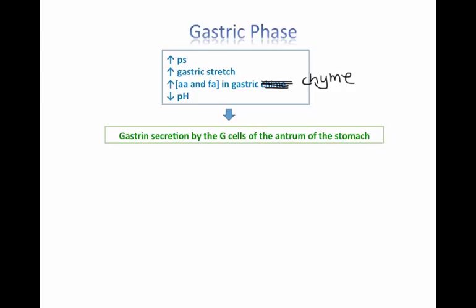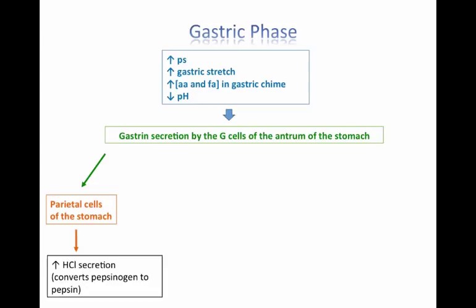So all of these stimuli above result in gastrin secretion by the G cells of the antrum of the stomach. So gastrin is a hormone. Gastrin has receptors in several places. One is the parietal cells of the stomach. When gastrin binds with receptors on the parietal cells, it results in increased secretion of hydrochloric acid, which, as we've learned before, converts pepsinogen to its active form, pepsin.